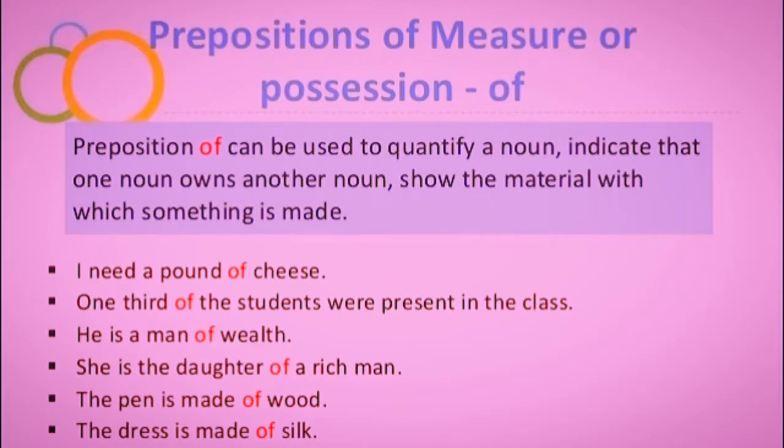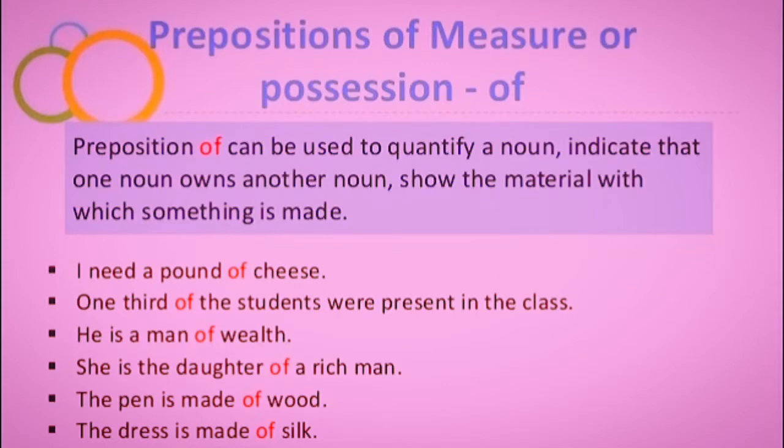Okay, so the first sentence is: I need a pound of cheese. So here in this sentence, the preposition "of" functions as a preposition of measure. Okay, second sentence: One third of the students were present in the class. So in this sentence also, "of" functions as a preposition of measure.